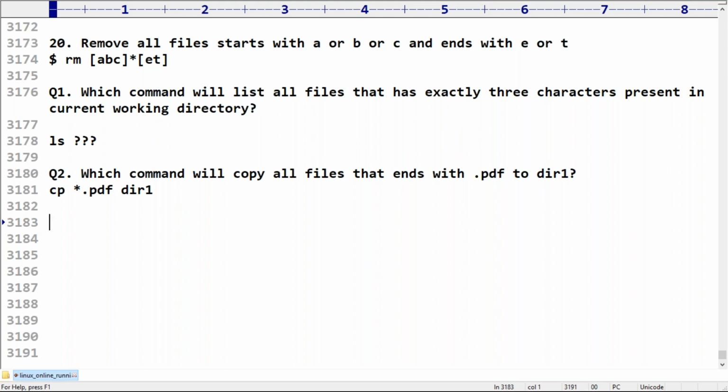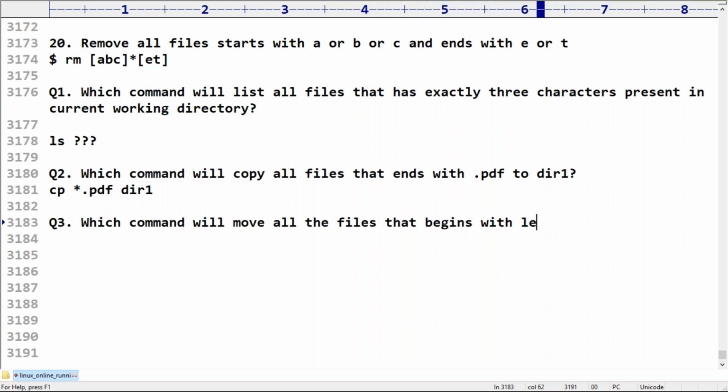Next, which command will move all the files that begin with the letter A and end with the letter N to dir1?